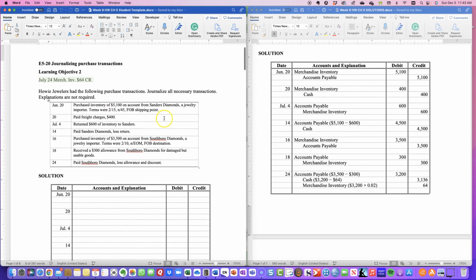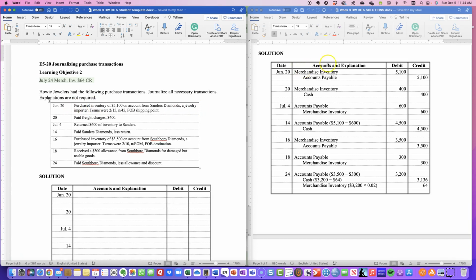And then FOB shipping point is freight on board. And the shipping point means that the minute that it ships, the Sanders Diamond, the jeweler import, can record their revenue because they sold it to us. And then we would record the inventory into merchandise inventory, as you see here, and accounts payable, as you see here for the $5,100, once we receive it.